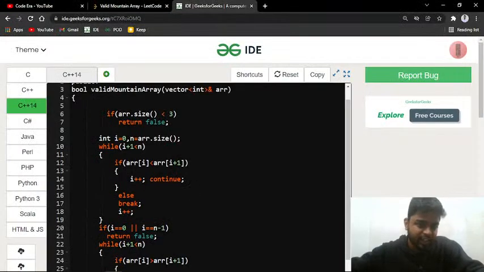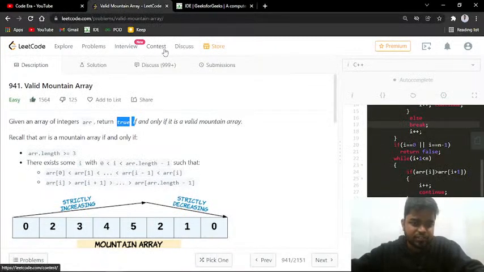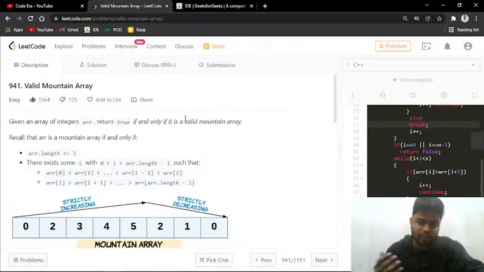So this was the problem of the day of Leetcode, that is the Leetcode daily challenge for today. You can try to submit this problem, and once you have submitted it, you can let me know in the comments after the stream is over that you have submitted the problem for today, and also let us know your feedback in the comments.